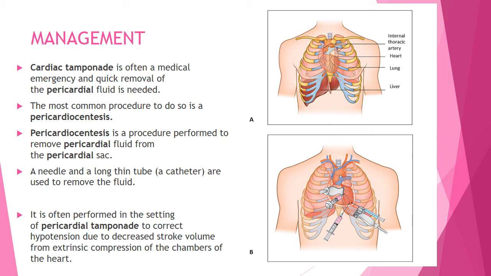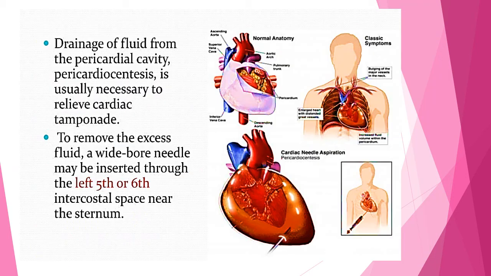It's a sterile procedure, obviously, so there's a bit of a setup. Pericardiocentesis means removal of the pericardial fluid from the sac.